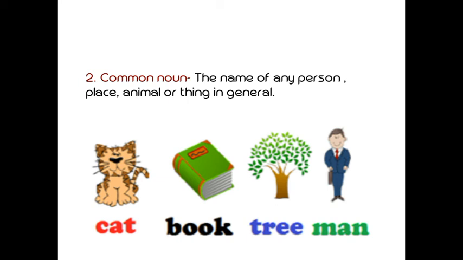Same way, book, no particular name, so that is book. Take out your book. And if I am telling take out your English grammar book with Smile, that is the name of your particular book. Okay, so that is the particular name, that is proper noun, and book means any book. How will you come to know which book you have to take out? If I say take out the book, which book? No particular name, so that is the common noun. Same with tree, tree is common, but if I say mango tree, apple tree, that is the proper noun. Man is common, but if I say Mr. Phillips, that is the proper noun. Okay.